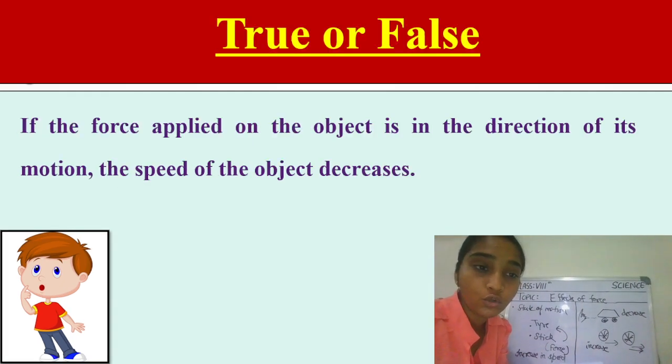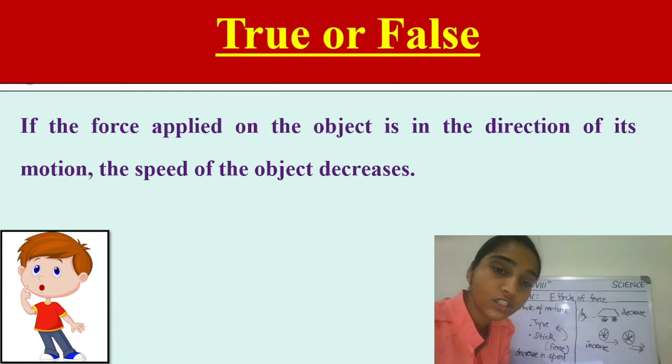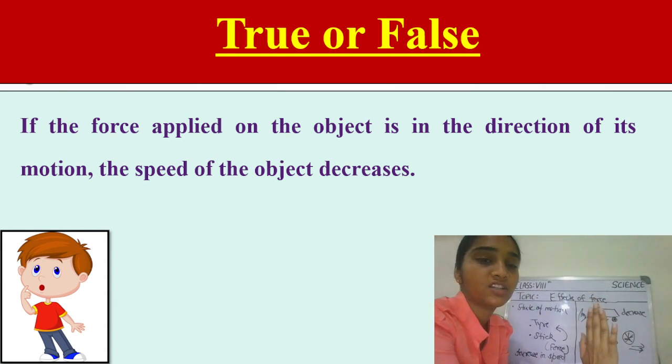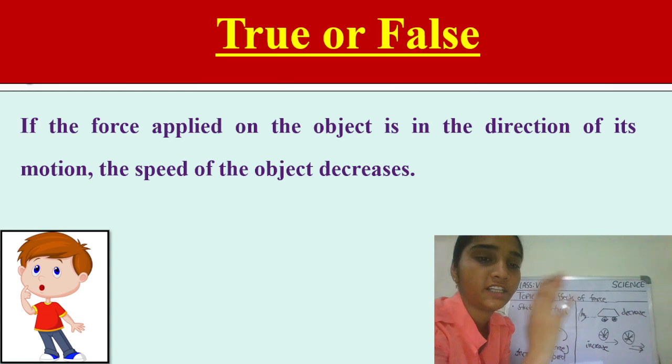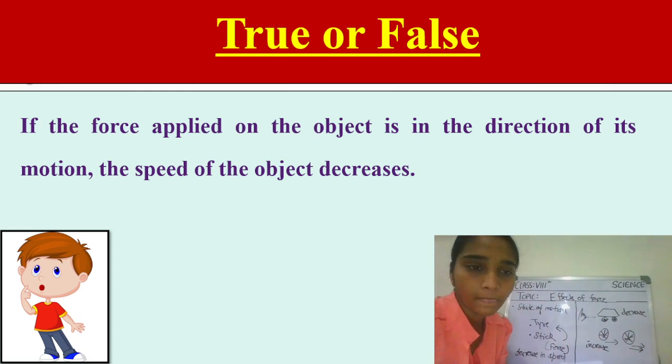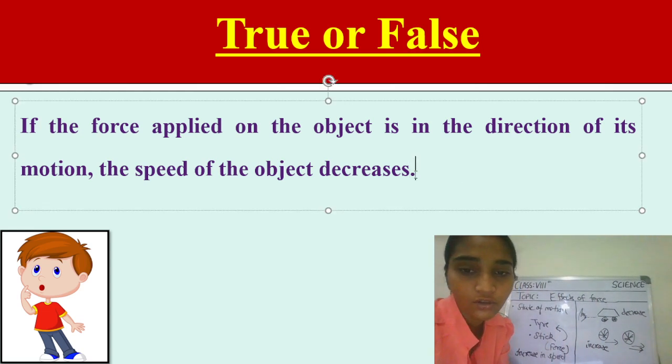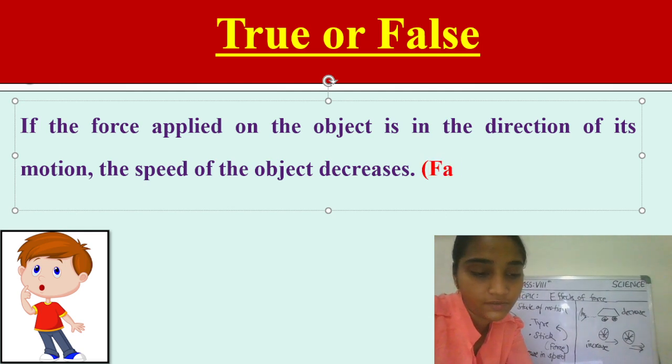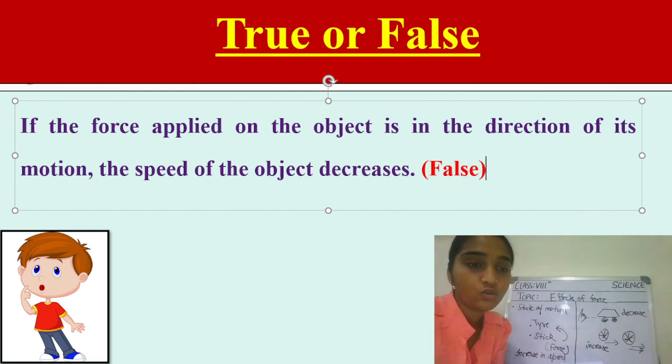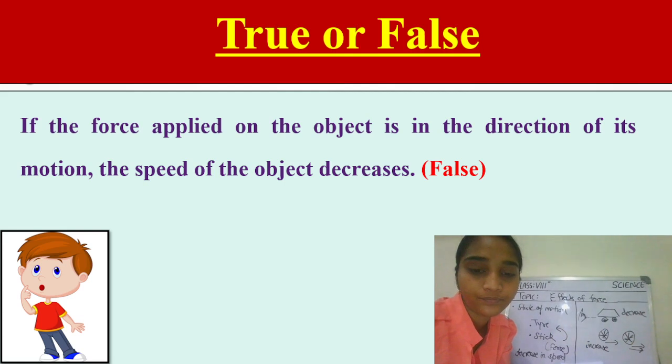Now let's see the true or false statement. Is it true or false, students, that if a force is applied on an object in the direction of its motion, in the same direction, the speed of the object decreases? Yes, students, you can give your answers and you have to explain also why you think the answer will be that. Yes, you are very correct that this statement is not true. Rather, it is a false statement, right? And students, why is it a false statement?